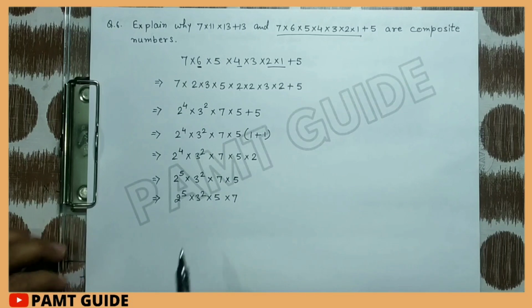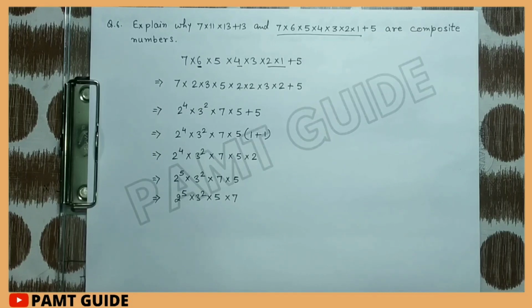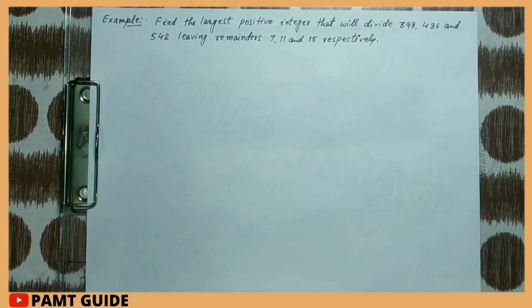So we can say that it is a composite number because we can express it as a product of primes, and this factorization is unique except for the order of its factors. So guys, question number 7 you can solve yourself. You will have to find the LCM of both numbers.